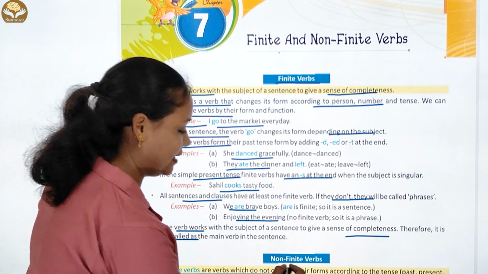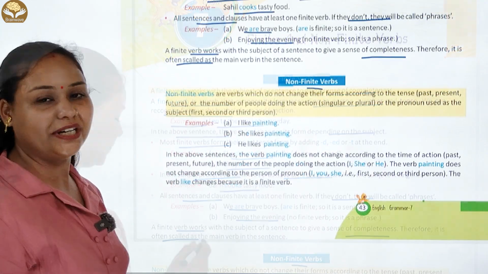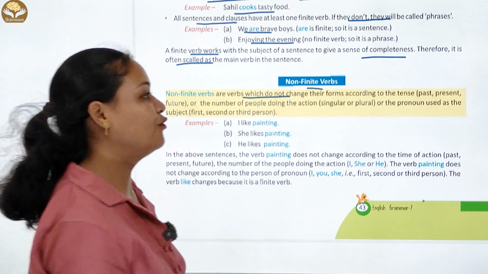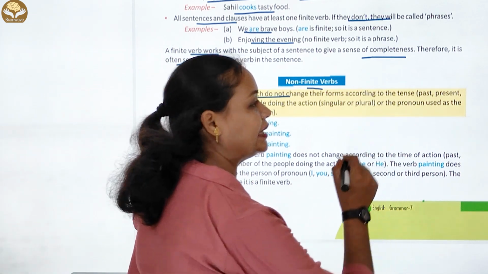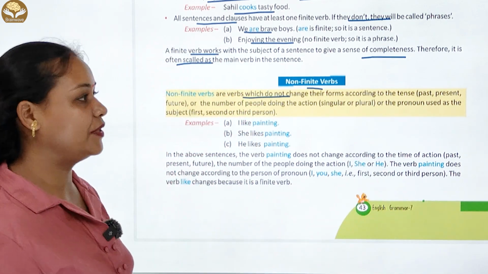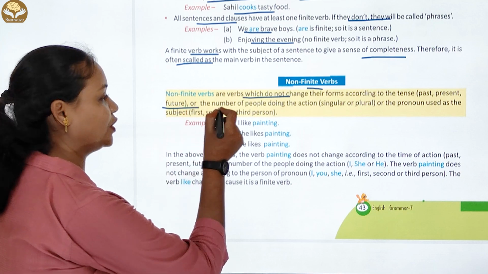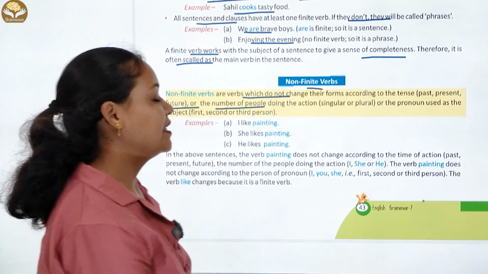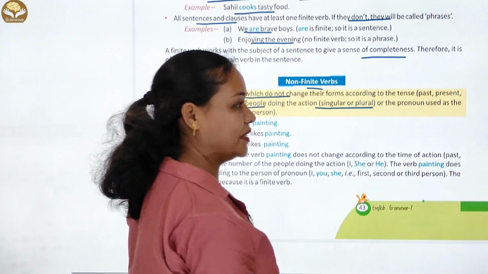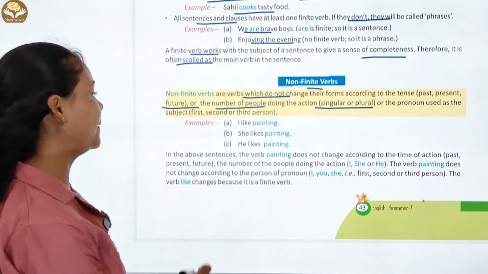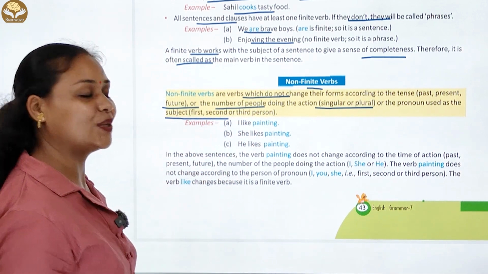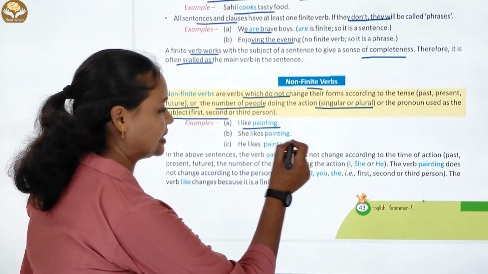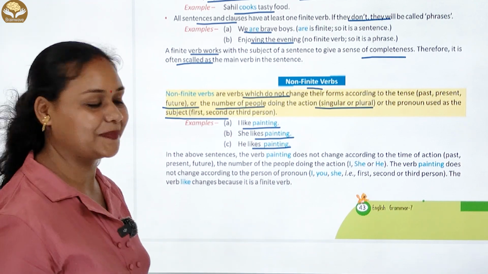Okay? चलिए non-finite verbs की बात करें. Non-finite verbs are verbs which do not change their form according to the tense, past, present and future, or the number of the people doing the action, singular or plural, or the pronoun used as the subject, first, second or third person. Number first है: I like painting, she likes painting, he likes painting.